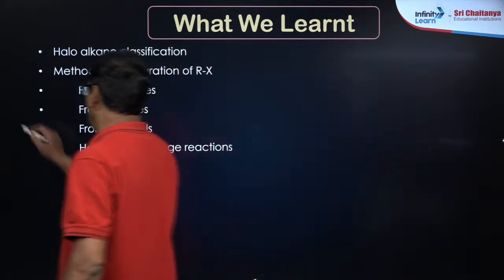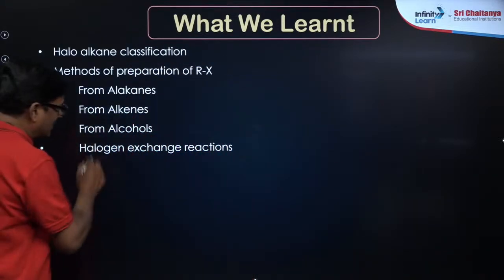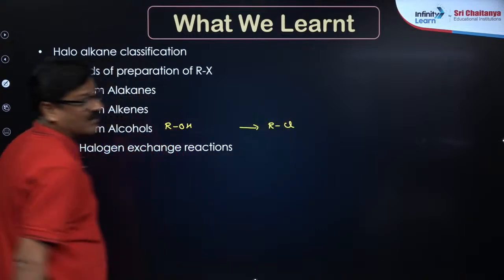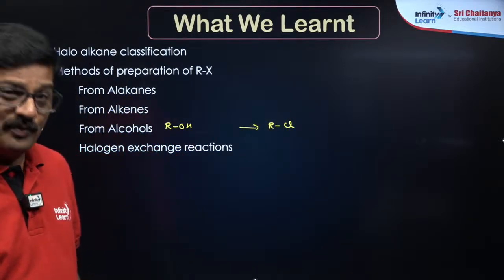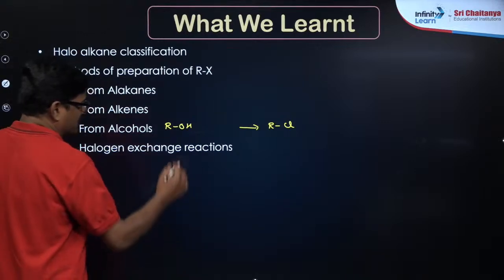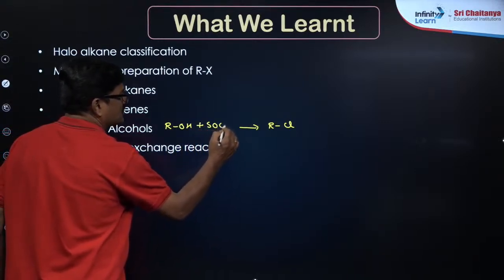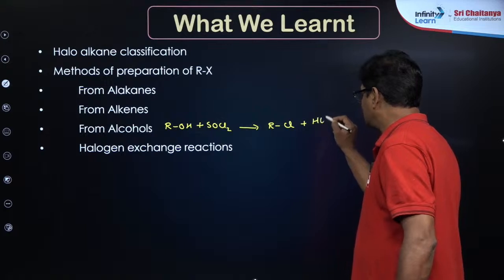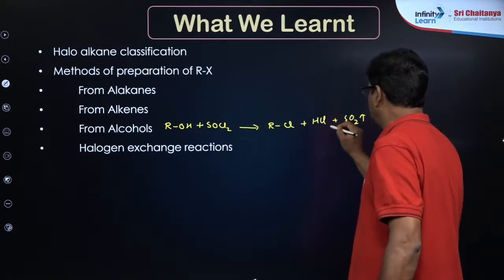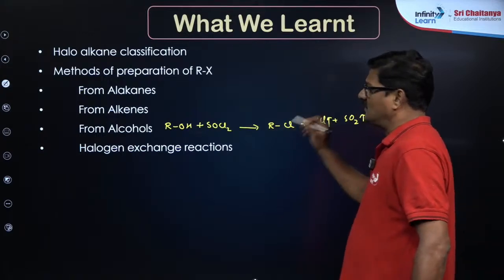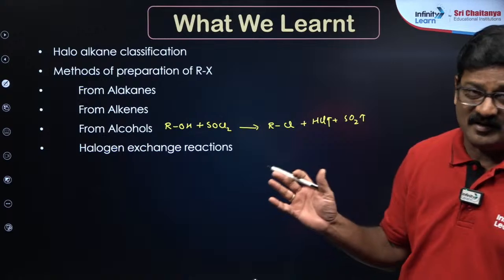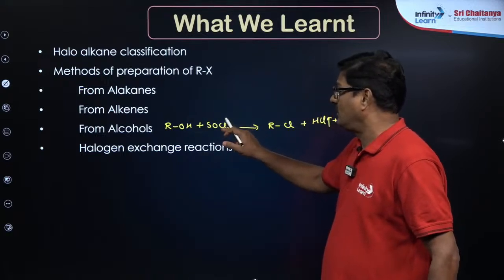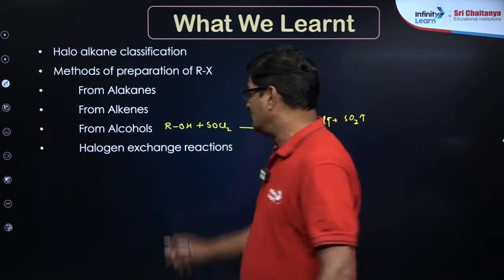There are so many methods, but to convert alcohol to alkyl halide, which method is the best, the most preferred? That is also an important MCQ for NEET. Use SOCl2, thionyl chloride, because the side products will be HCl and SO2, and these two are gases, so that recovery of RCl, the alkyl halide, is going to be very easy. So among all methods, for preparation of alkyl halide from alcohol, thionyl chloride is the best, right beta?